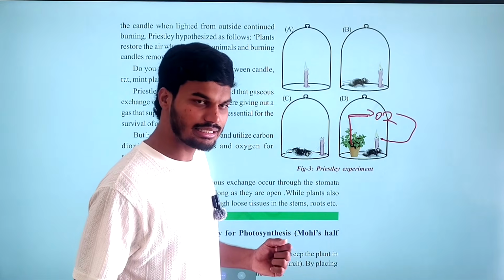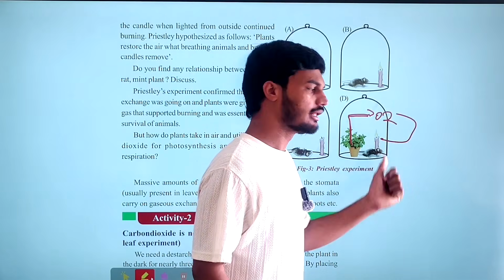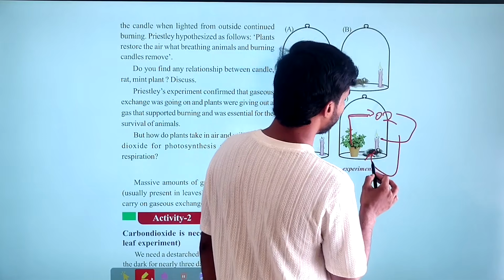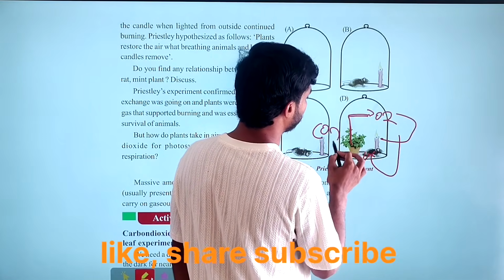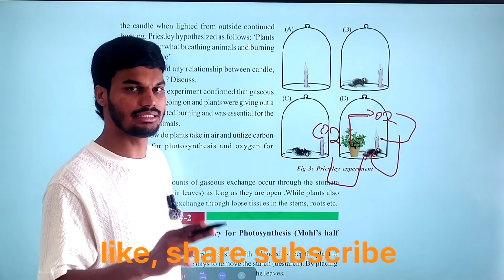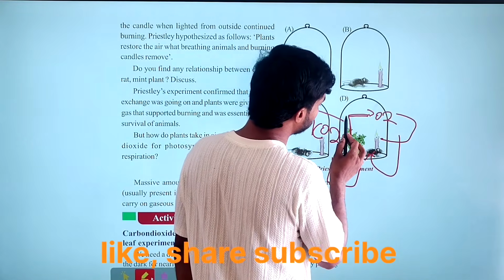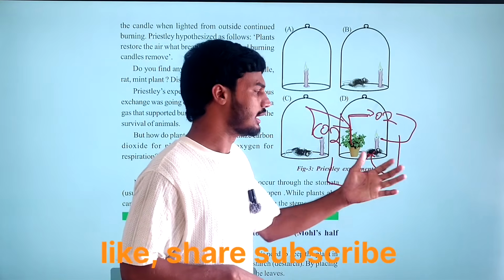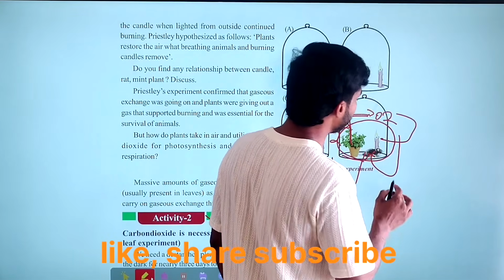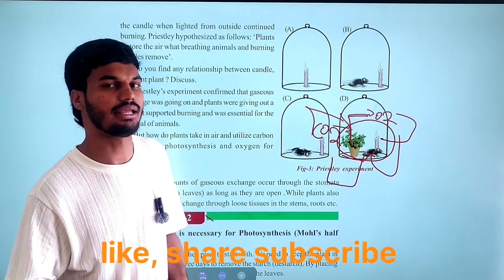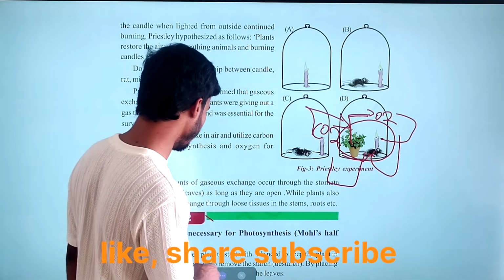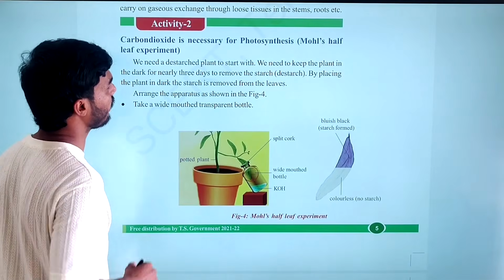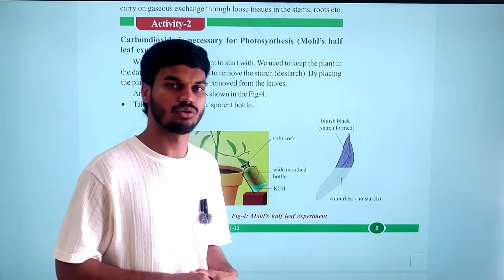Then the mouse releases carbon dioxide, and this carbon dioxide is utilized by the plant. So by this exchange of gases, the mouse as well as the candle are able to survive without any suffocation. Clear?